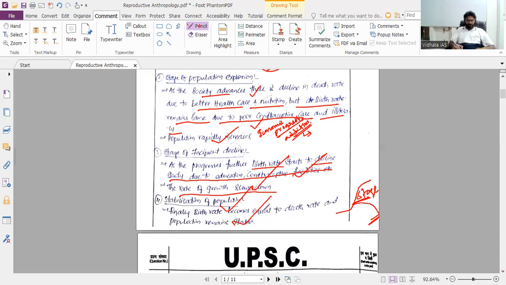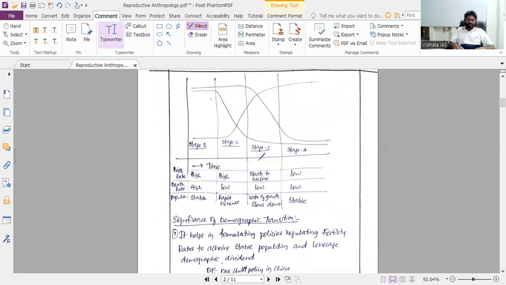Three stages. Fourth, you should mention various countries. Yes, various countries come under each stage. And you can note, even if they don't ask about the Indian situation, where India lies, that also you can mention. Yes, sir, third stage. So a special case on India, where India currently lies on the demographic transition. That also you can write.